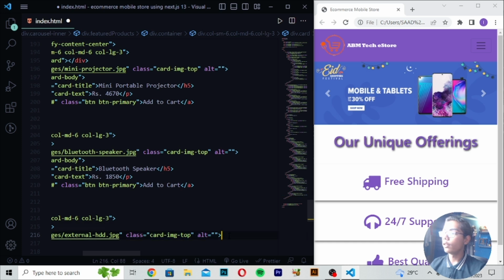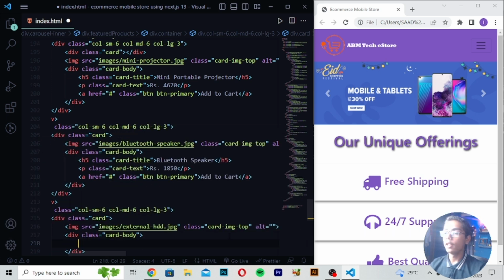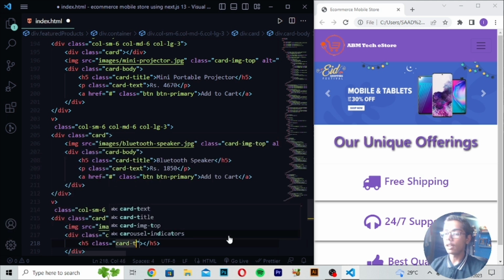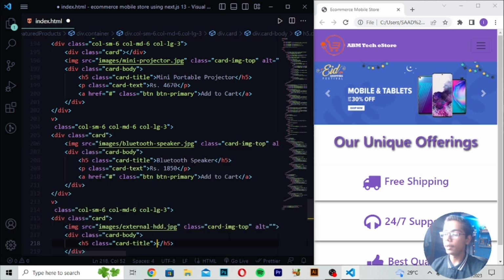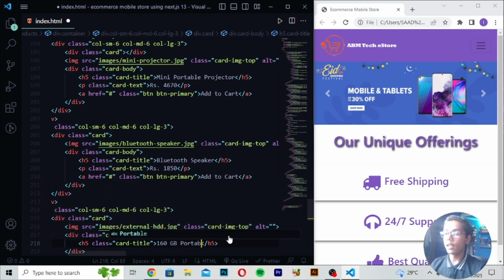Then after moving forward in this tag here, this time I will be writing a tag which should be like div class card body. Then here you have to just write h5 class. Then I will be writing here card title. Then in center I will be writing 160 GB, right here portable. So right here portable hard drive like this.